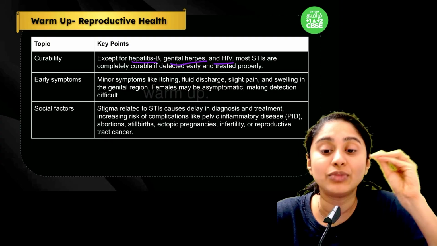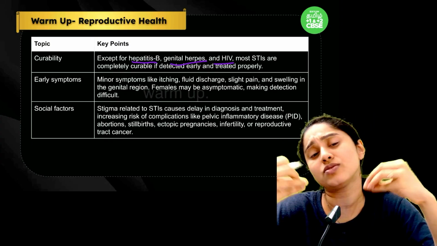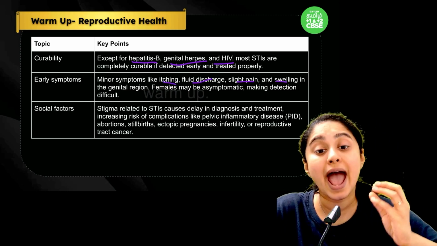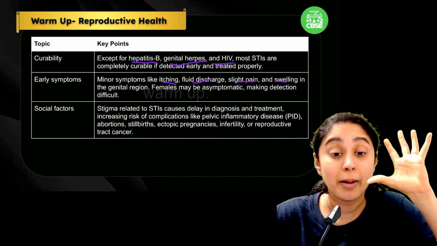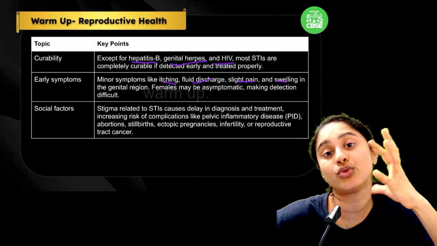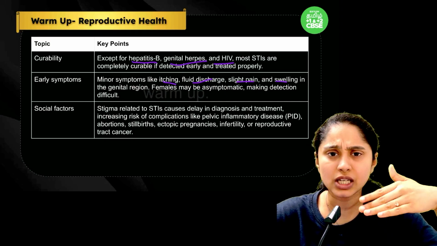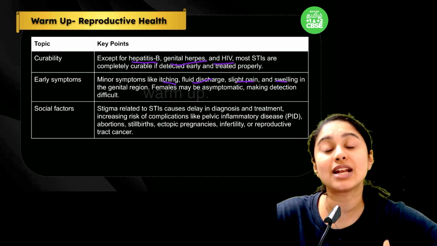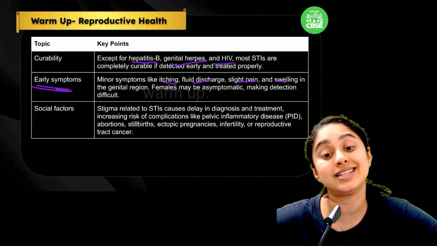Apart from these three, if there is any other disease, then the initial symptoms will be like itching, fluid discharge, slight pain, swelling, and other things. Females may be mostly asymptomatic, so detection is slightly difficult. But if a person has a doubt about whether they are prone to a sexually transmitted infection, or if they have sex with multiple partners or unknown partners, then it is advisable to get checked at the earliest, so that in the early stage all the other diseases can be cured.